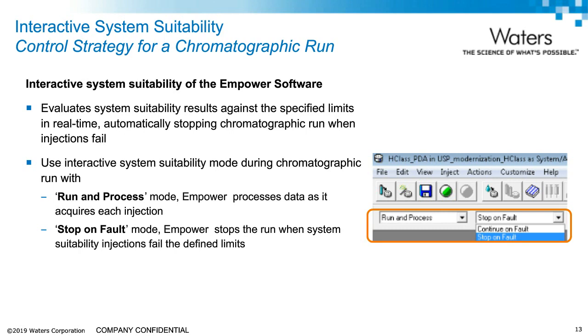To use this feature during the run, we need to select Run and Process mode, which instructs Empower to generate results as it acquires each injection. Then choose Stop and Fold. With this mode, Empower compares the results against the predefined criteria during the acquisition and stops the run immediately when the results fail the specifications.